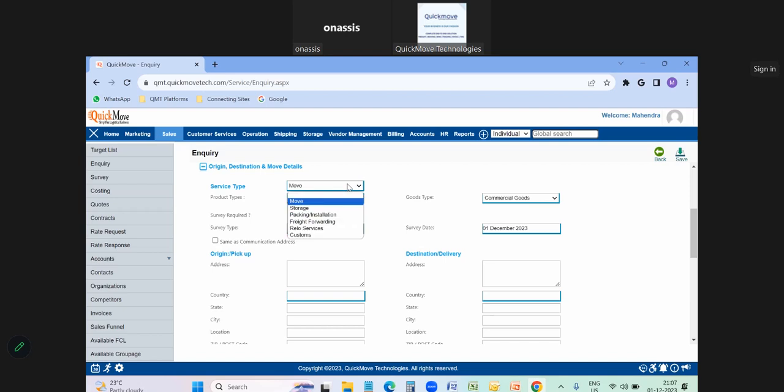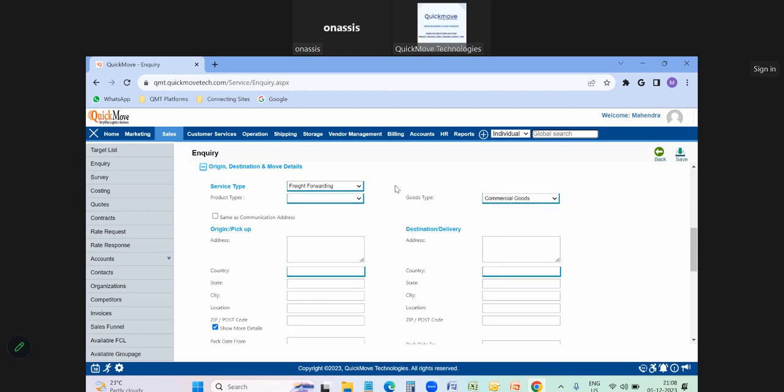So as I told you earlier, the software supports moving, storage, packing, freight forwarding, reload, customs, according to the company requirement, like industry type. So freight forwarding companies, what they require, we will be giving those modules only to them. And moving companies, removal companies, what they require, we will be allocating those activities in the software. So for example, if it's a freight forwarding, I can choose freight forwarding here.